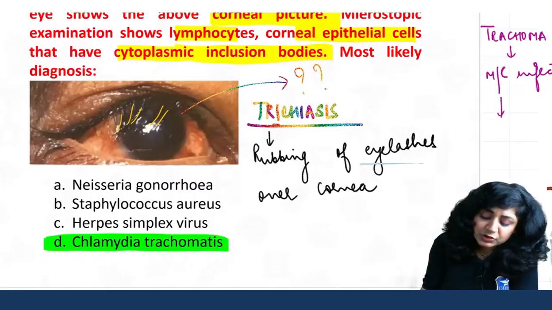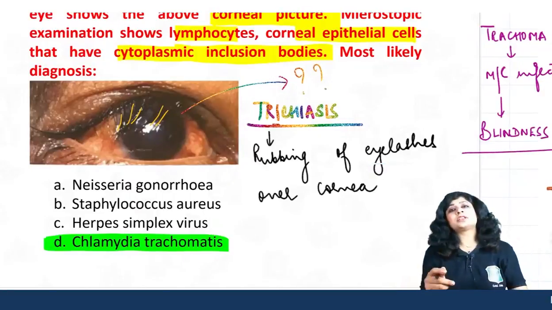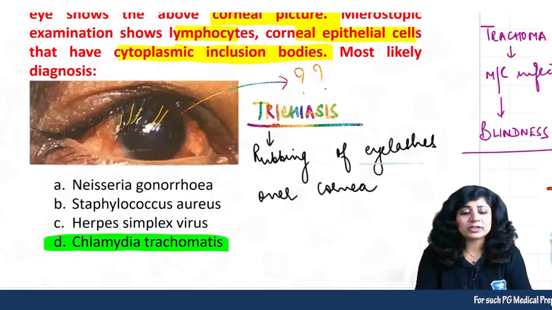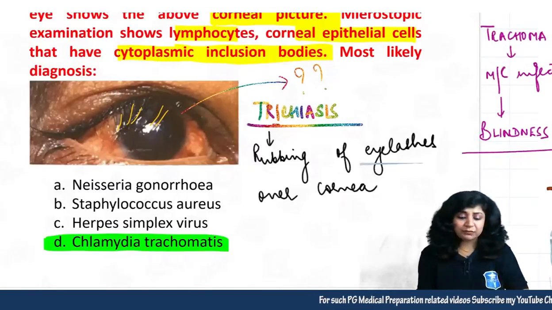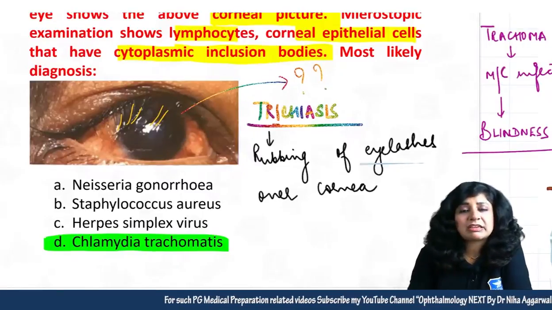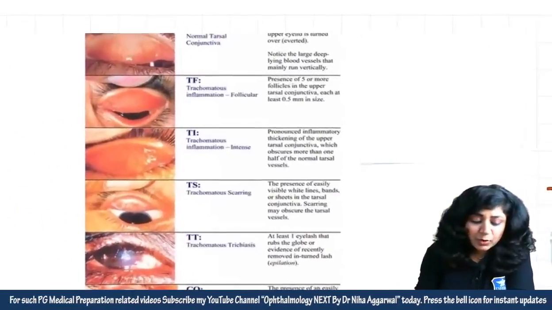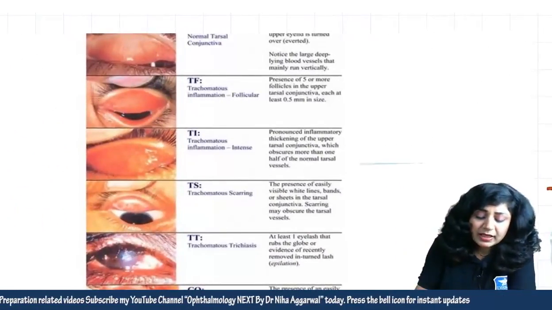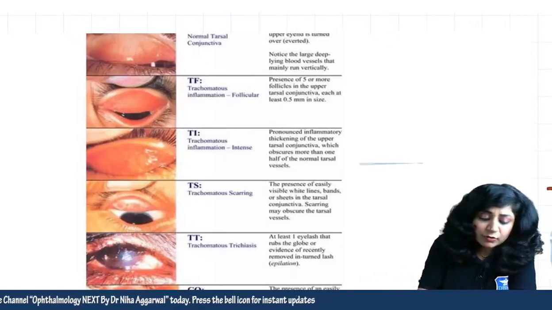There is a very important staging of trachoma. What is the staging of trachoma? Trichiasis is an important sequela of which condition? A very important condition is trachoma, and this is the WHO FISTO classification of trachoma.